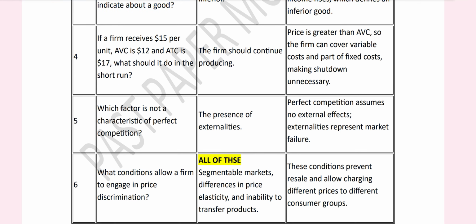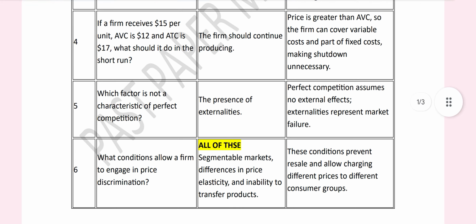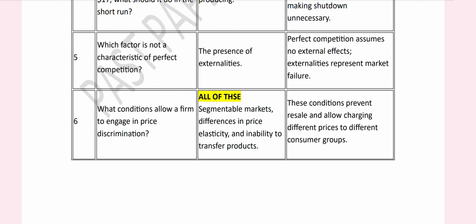Which factor is not a characteristic of perfect competition? The presence of externalities is not a part of perfect competition, because perfect competition assumes no external effects. Externalities represent market failures.